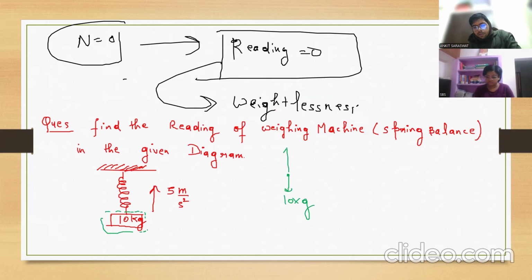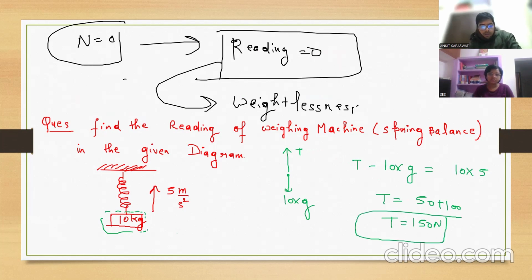Tension is up. Clear? Here tension is spring force. So up minus down is equal to mass into acceleration, which is up. Okay. So what is the answer? 50 plus 100, 150. That is spring force.